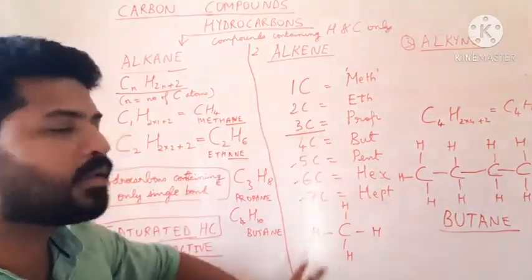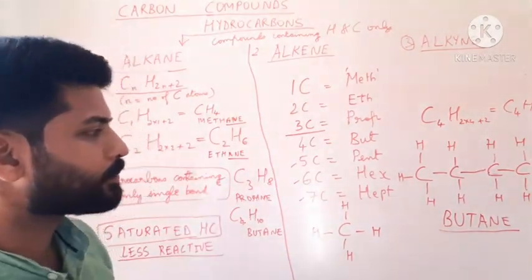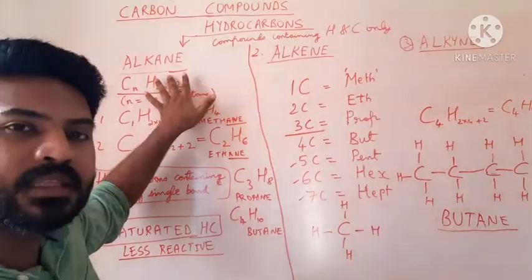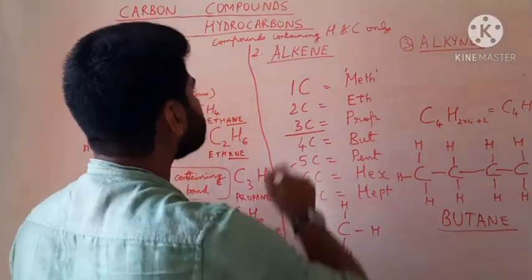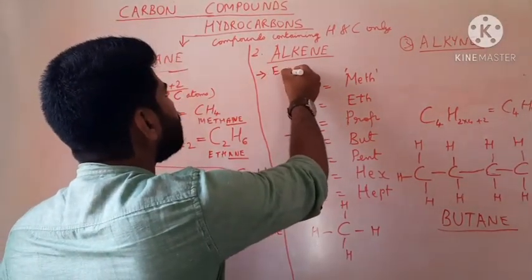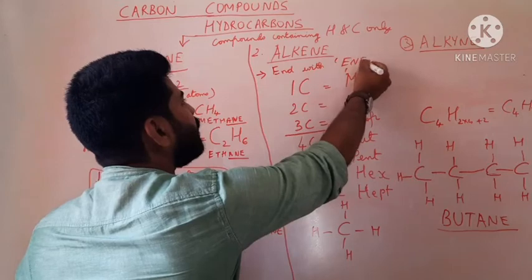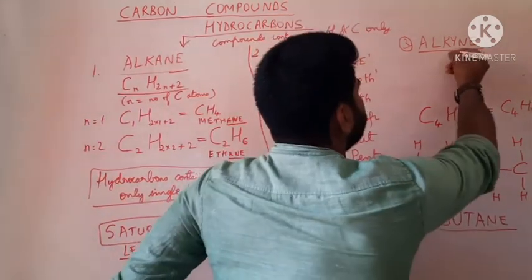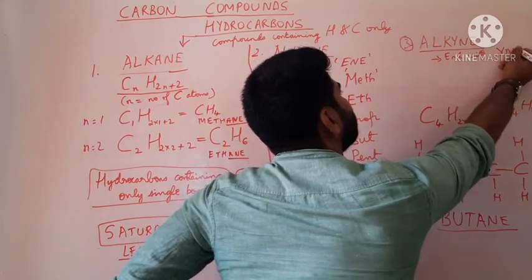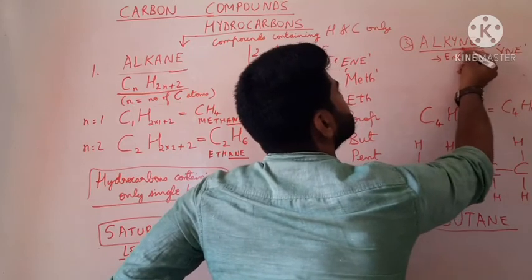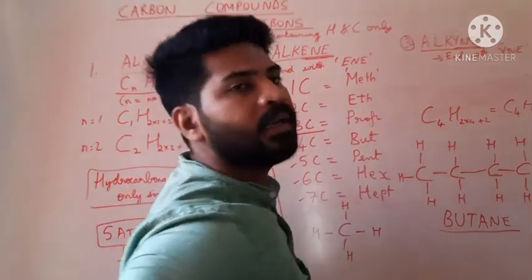The naming will remain exactly the same except for the fact that alkane names end with -ane, whereas alkene names end with -ene, E-N-E, whereas alkyne names end with -yne, Y-N-E. So this is the last part of the name for alkene and alkyne.